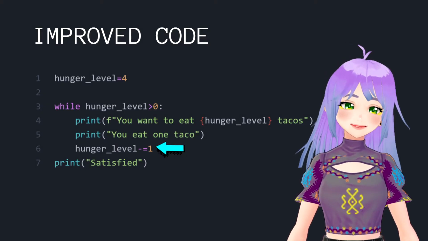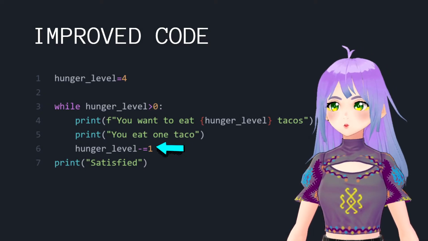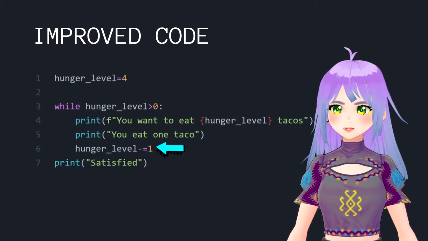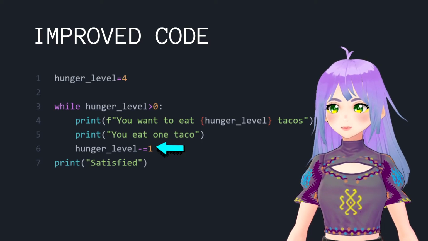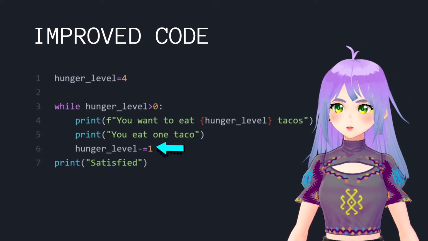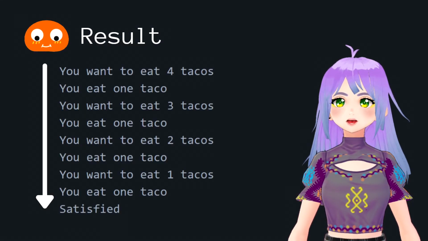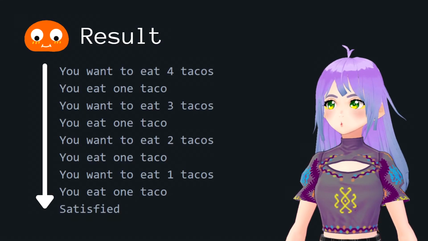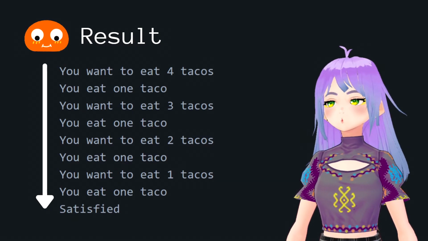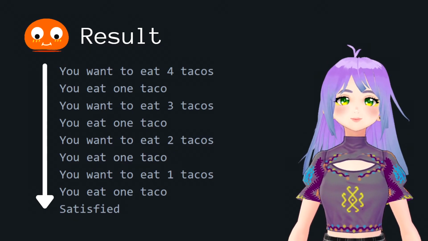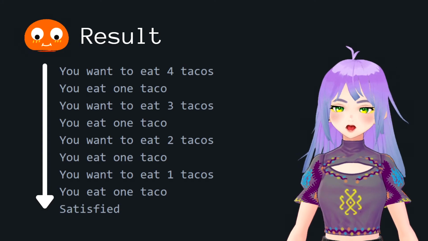The improved code will look like this, with our iteration variable being hunger level -= 1. After running this program, we get this result, with one taco at a time until we feel satisfied.